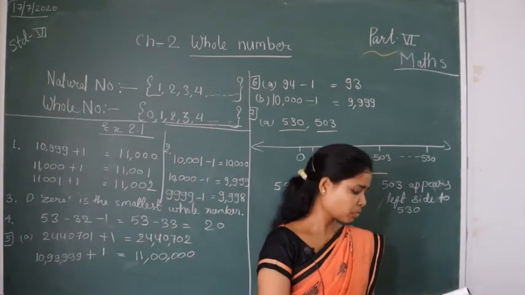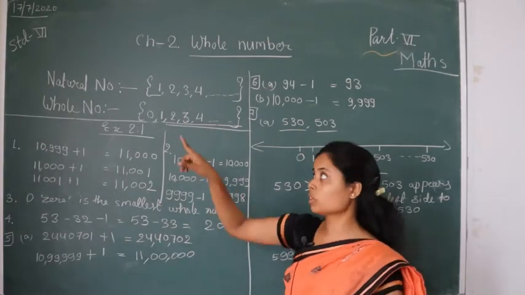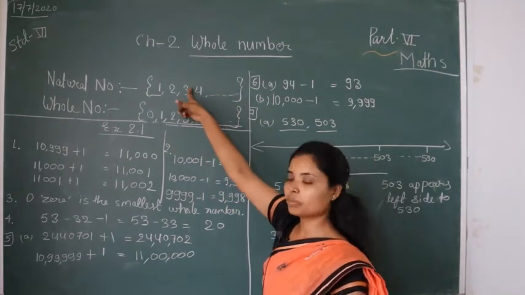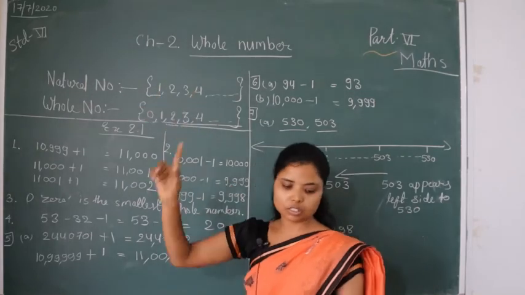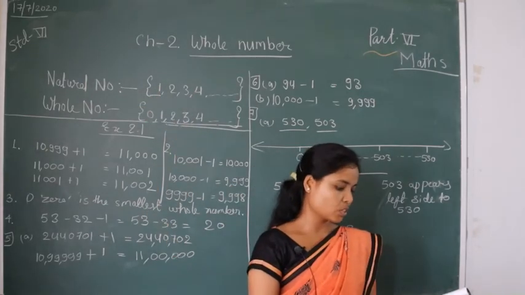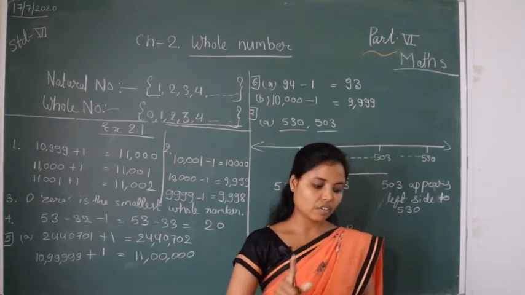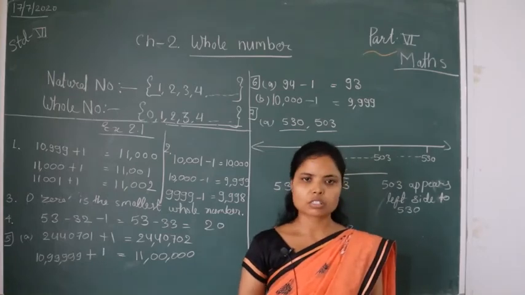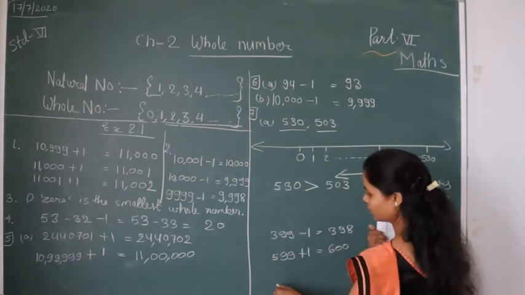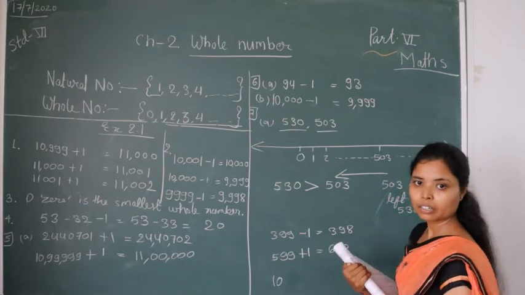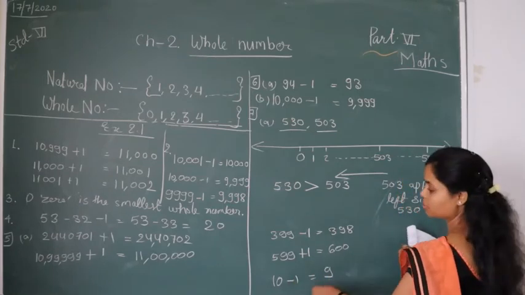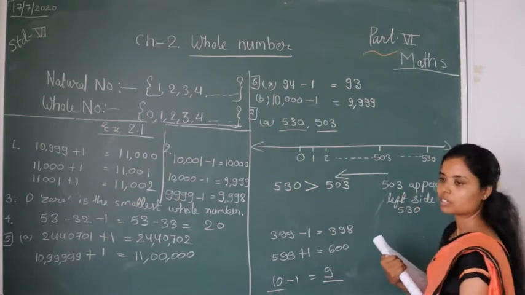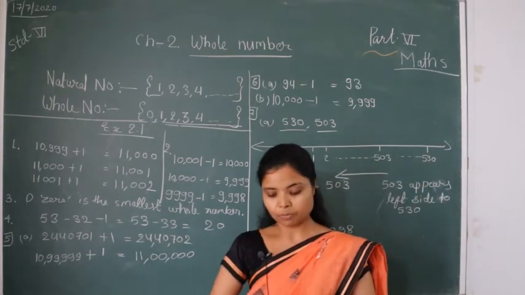All whole numbers are natural numbers. No, because 0 is not included there. So this statement is false. The predecessor of a two-digit number is never a single-digit number. False. Look here, there is 10, and when you find its predecessor, you get a single-digit number. This is a two-digit number, and this is a single-digit number. So this statement is false.